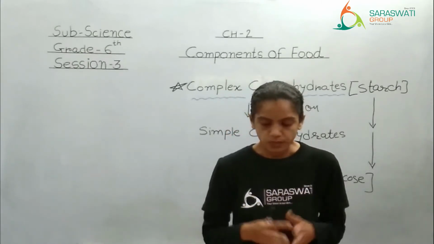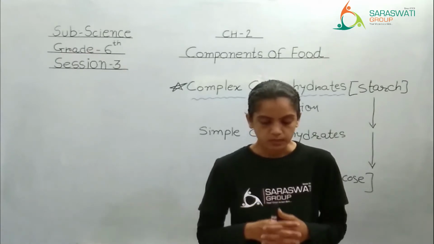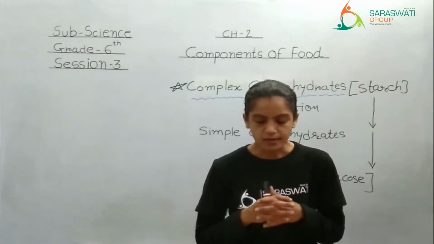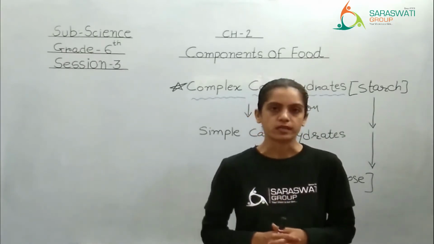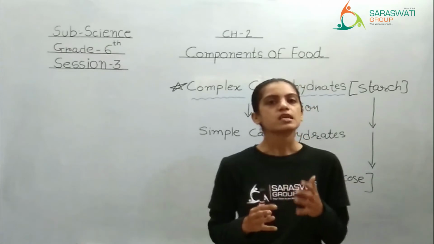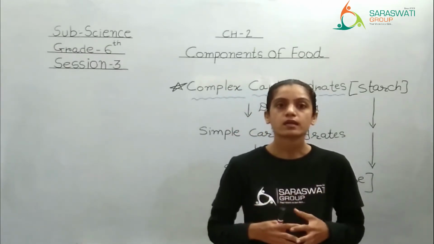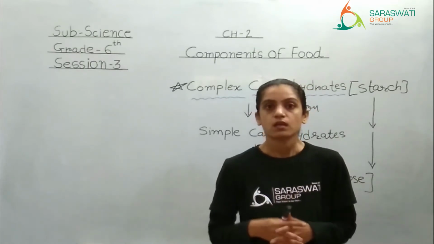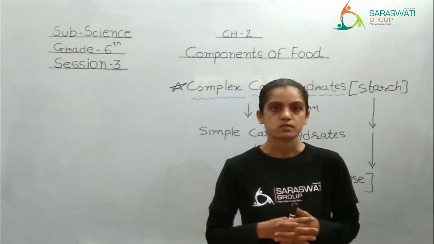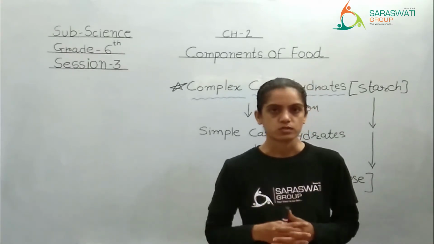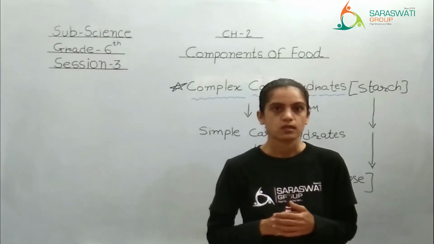If we consume more carbohydrates than required by our body, the extra carbohydrates are converted into fat and remain stored in the body. That means we see many types of people. Some people have the habit of eating potatoes every day. They don't eat pulses. They don't eat any green leafy vegetables, right? They only eat potatoes. And our body has certain limitations, right?